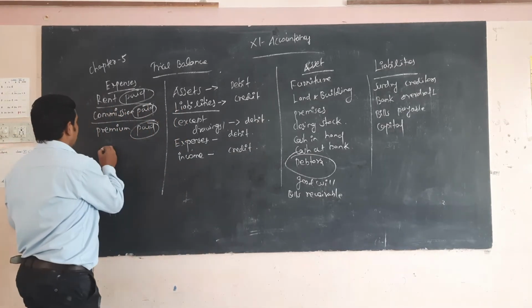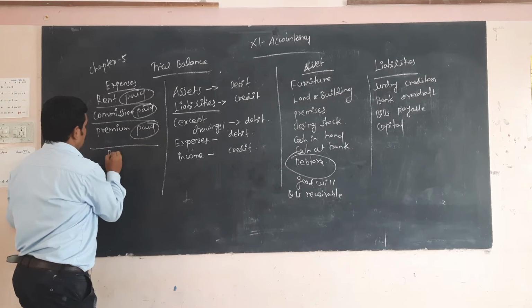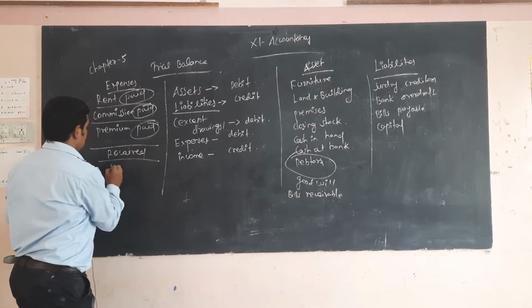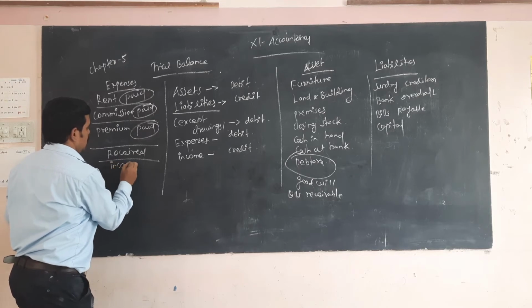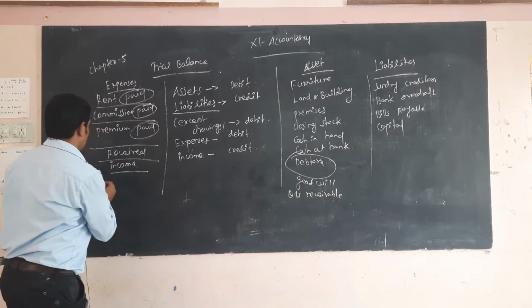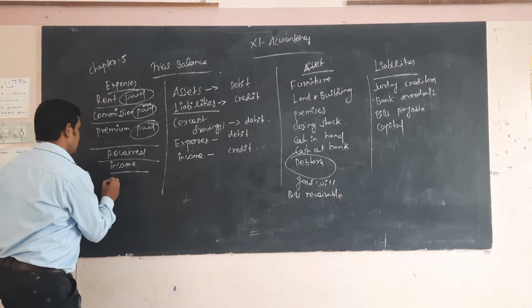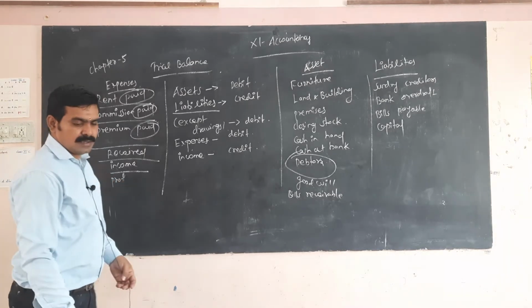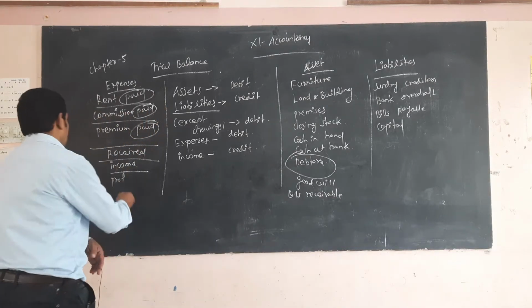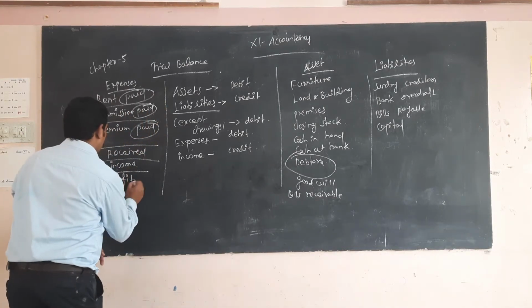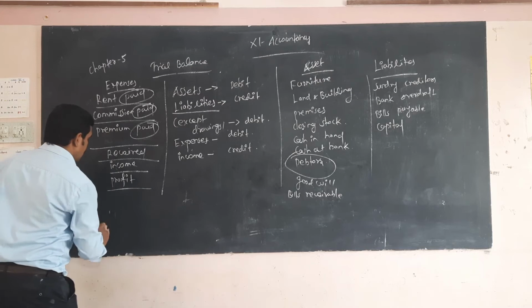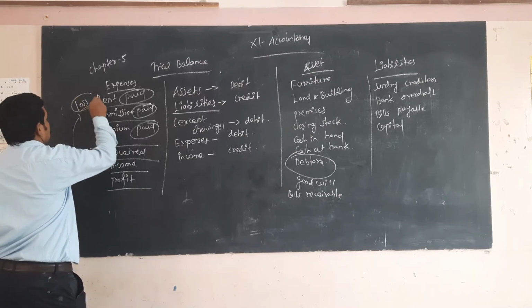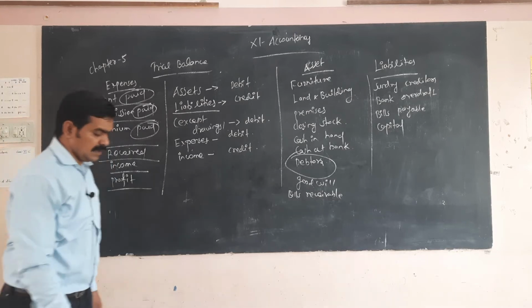Next, all the received amounts are income, that is profit. Otherwise, these are losses.